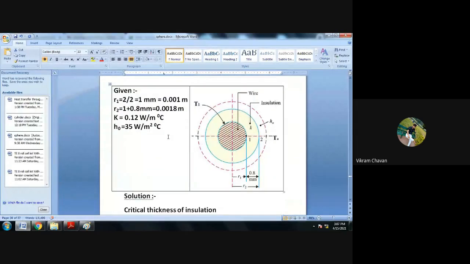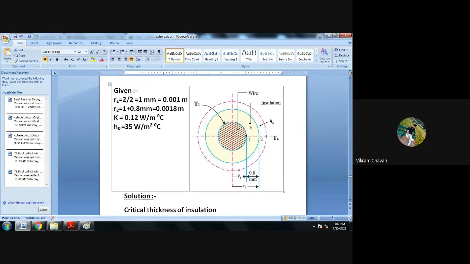So that will be the easy part, finding out the percentage change. Draw the diagram. The diagram is the cross section of the wire. This is the top view of the cylindrical geometry. In the top view, this is the solid wire, and over that wire, this yellow circle is the insulation. The thickness of that insulation is provided as 0.8 mm, and the radius of the wire is provided as 2 mm.